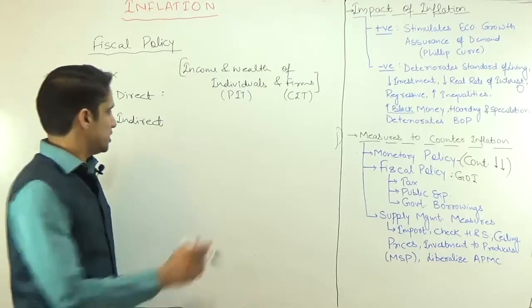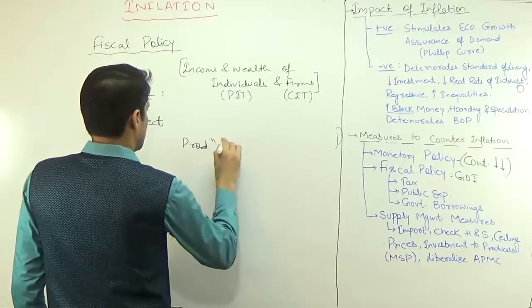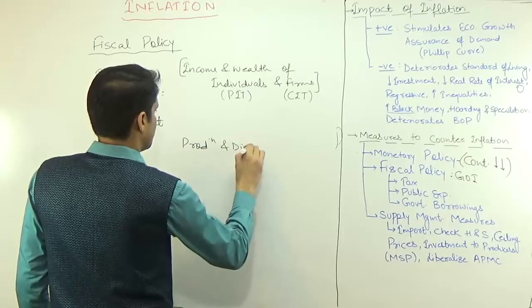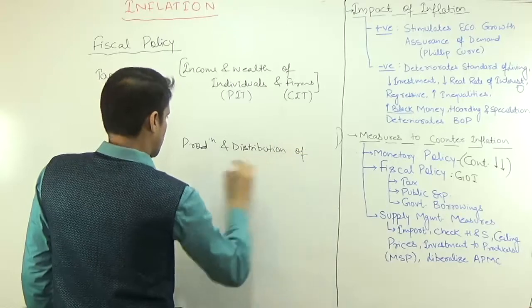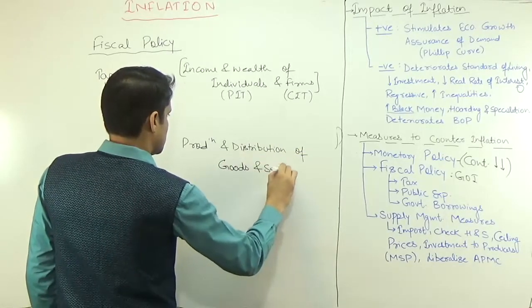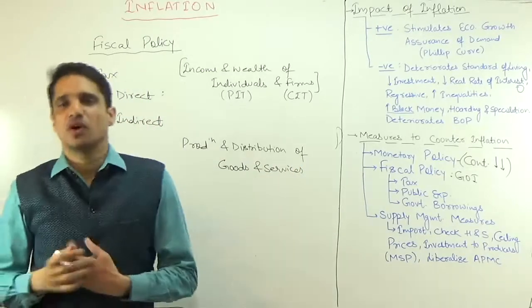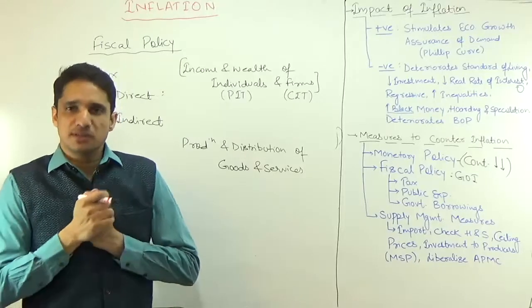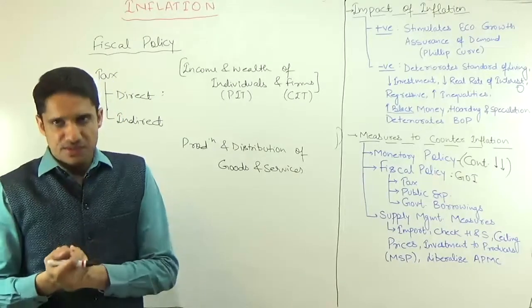And indirect tax is on the production and distribution of goods and services. For example, if you have enrolled with Superprofs, you have to pay some service tax because the institute is providing you services.